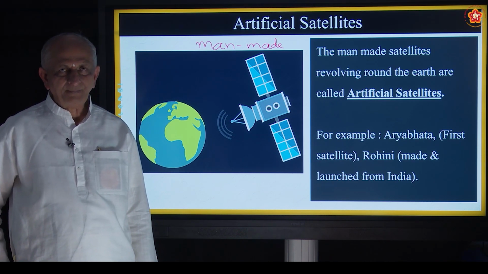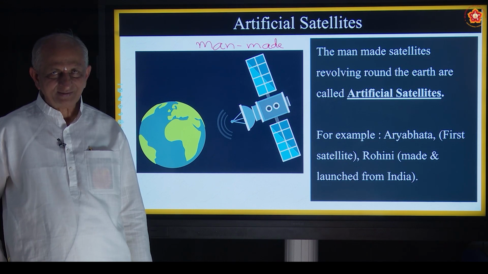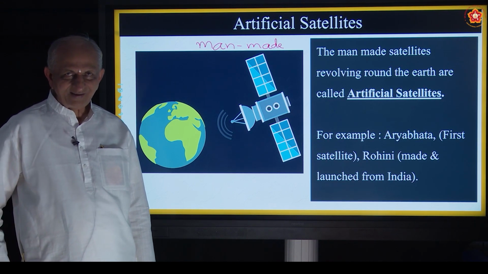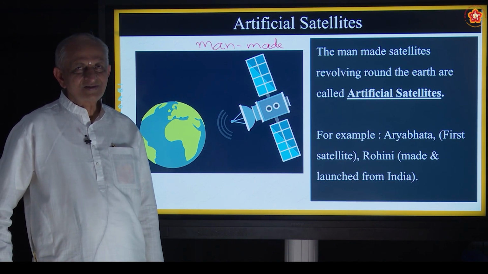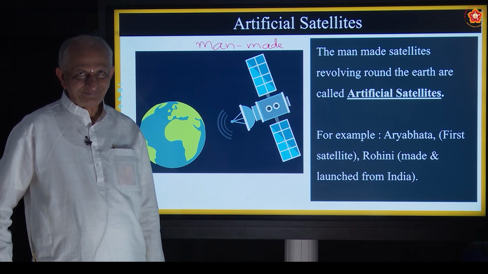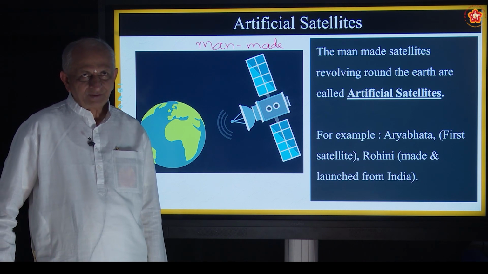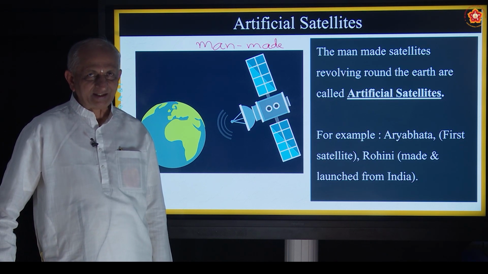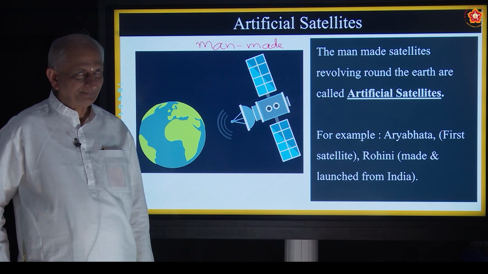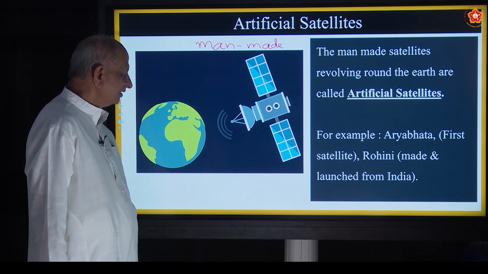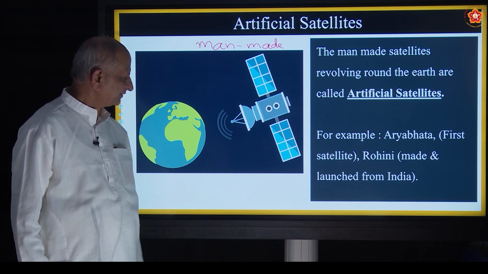Do you know where they manufacture satellites? Don't know? It is in Bangalore. Bangalore is one of the prestigious cities in India where they manufacture satellites. Okay? And what is the center where they prepare this?